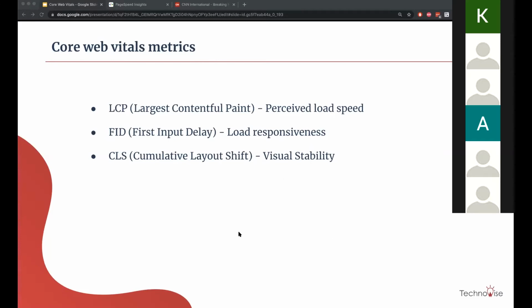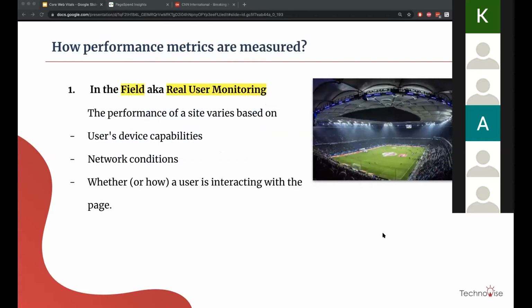Okay, so let's move on to understand how these are measured, because that matters. There are two ways that these metrics are measured. One is in the field. In the field means it looks at which users visit your website, what their network condition is, and whether they are even interacting. Using all these real-time metrics, it comes up with the metric score. So this is called in the field measurement.